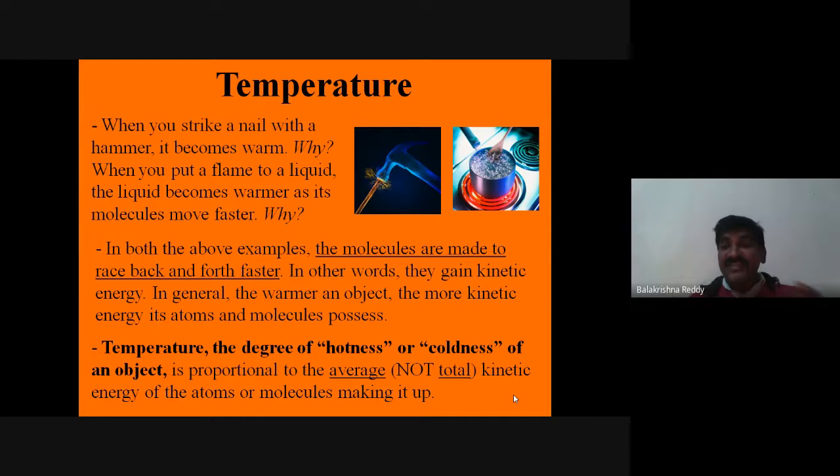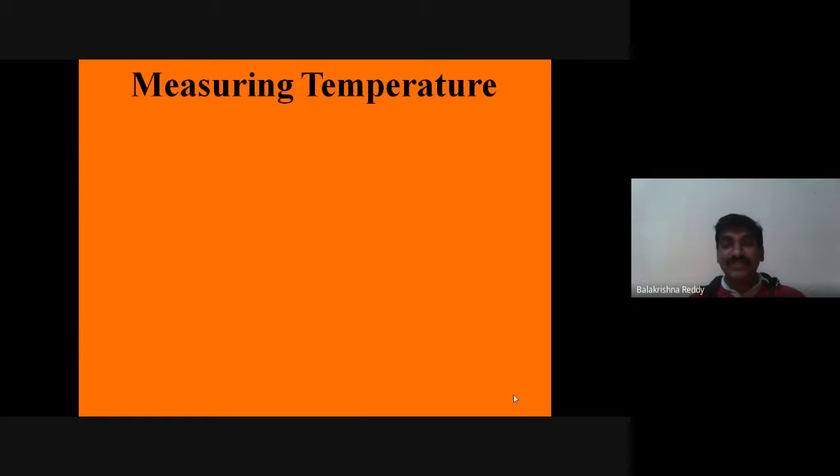The measurement of vibration, of average kinetic energy of molecules, we can call it temperature. That's why, instead of saying it is a measurement of hotness or coldness of an object, we can say it is a measurement of vibration of average kinetic energy of molecules or atoms. We can say this is temperature.